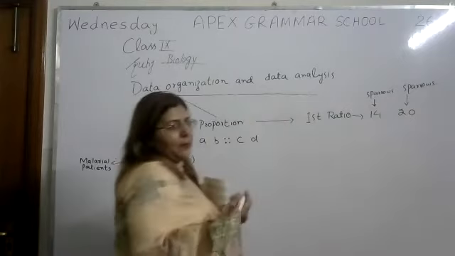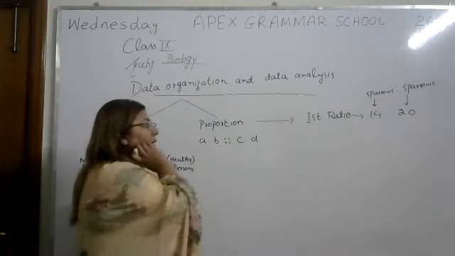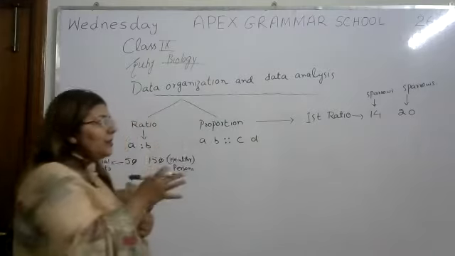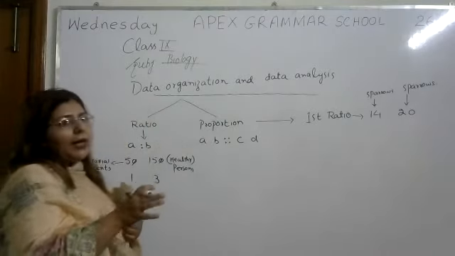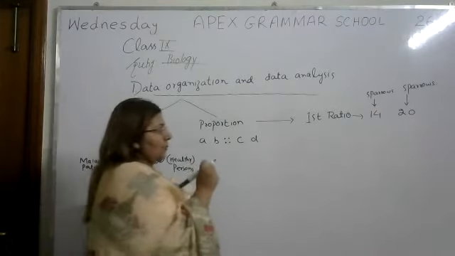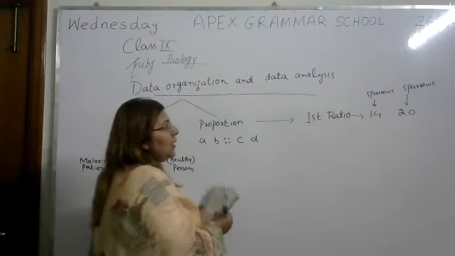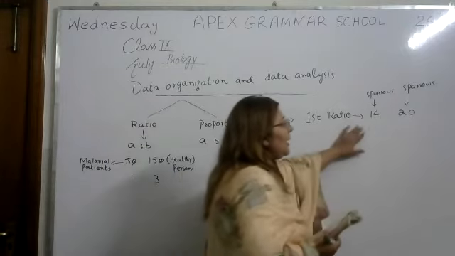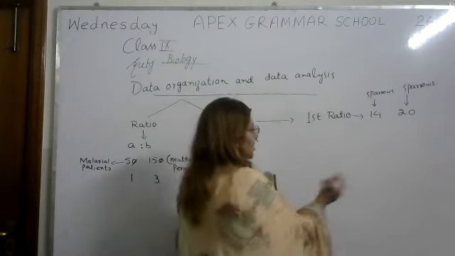So scientists do the experiment and they allow 20 sparrows, there were 20 sparrows and they allow the mosquitoes to take bite. Okay, so among 20, out of 20, 14 get ill. So this was first ratio.